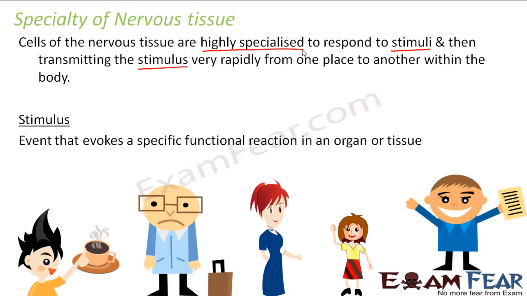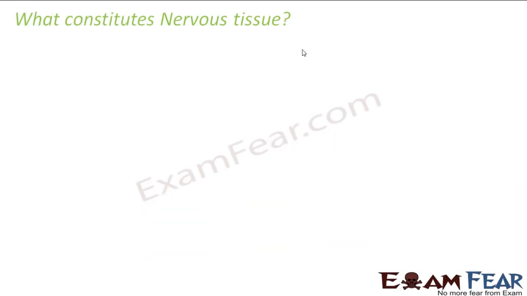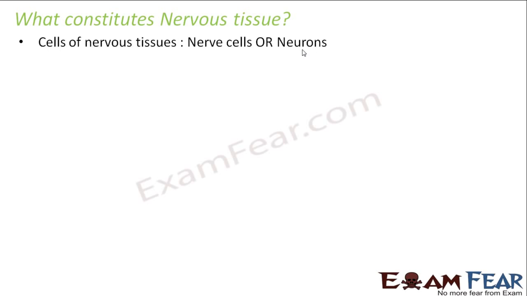So such situations which cause a specific reaction in an organ or a tissue are known as stimulus, and the cells of this nervous tissue are highly specialized to react to these kinds of stimuli, and that is the basic fact based on which the entire nervous system functions. Now let us see what constitutes the nervous tissue. What is the nervous tissue made up of? The cells of the nervous tissue are known as nerve cells or neurons.